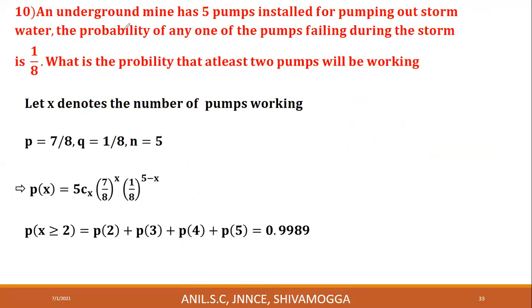An underground mine has 5 pumps installed for pumping out storm water. The probability of any one of the pumps failing during the storm is 1 by 8. What is the probability that at least 2 pumps will be working? Let's define X. Let X denote the number of pumps working properly.